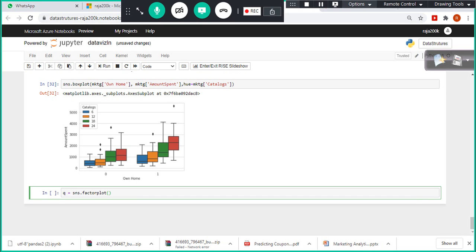I used it long back, and for example in the x-axis I'm going to use catalogs also, right? And also we understood, the more catalogs we send, the response is good, especially in the case of owners.